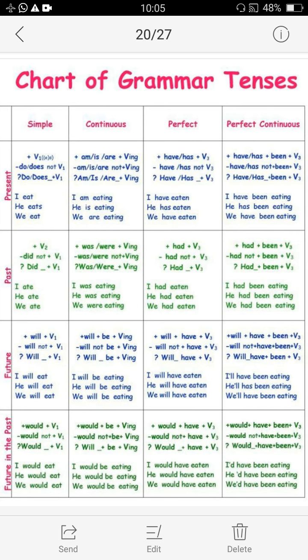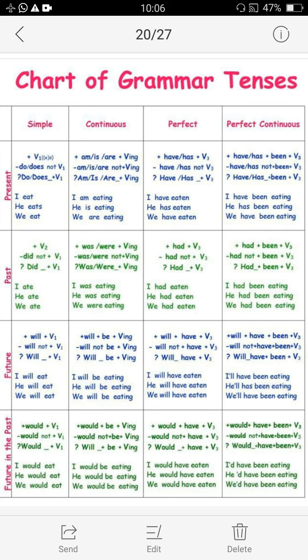Tense is the backbone of the language, you can say the backbone of grammar. So we should now have a good command over grammar, the grammatical structure of sentences. Though basic knowledge I suppose you all have now in class 9th, what the tenses are, how many tenses are there. So I think you all have that knowledge.